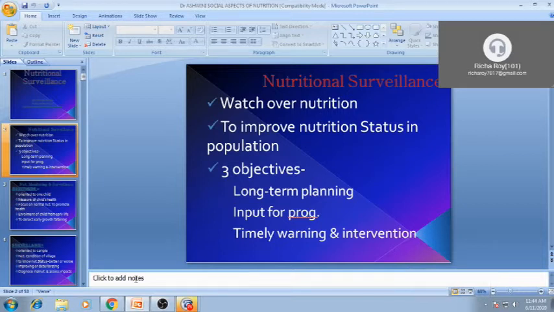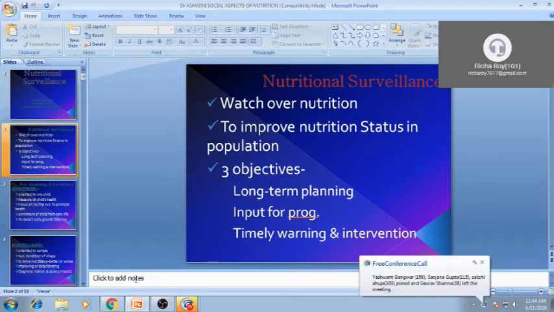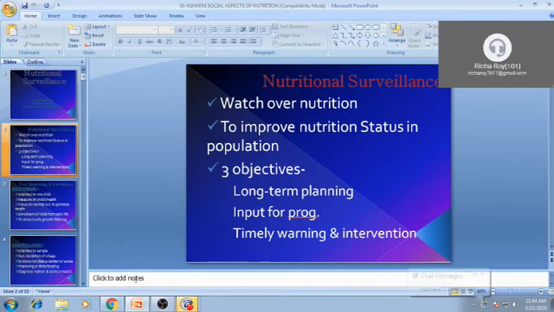After collecting all the data, we analyze it and make one report. On the basis of that report, if it is fair enough, and if there is no error, the repeatability of that surveillance can be there, and the sensitivity is fair enough.